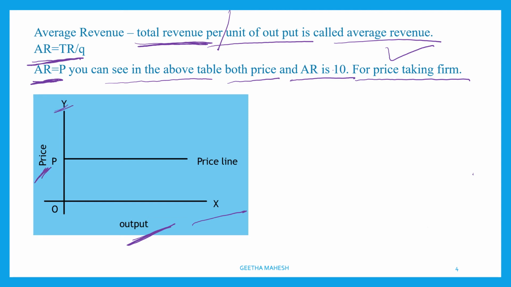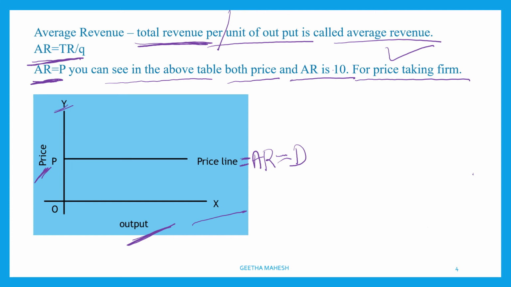This is the price line, and we know under perfect competition, price is always equal to AR, and AR itself we call the demand curve under perfect competition.